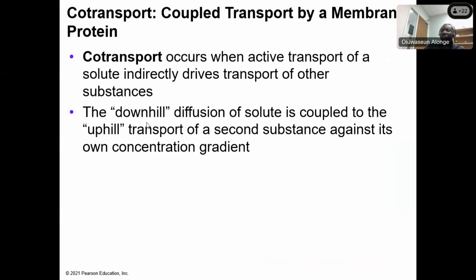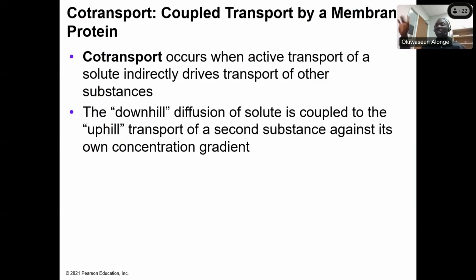Now, co-transport is when active transport of a solute indirectly drives transport of other substances. It's simple. It's more like when sodium is moved in, it generates power, and the fact that sodium is moved in then allows glucose to be moved in.